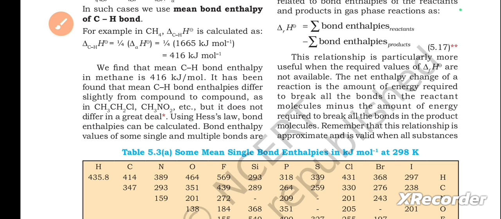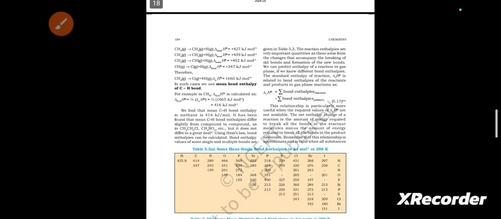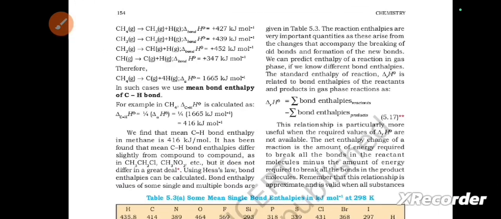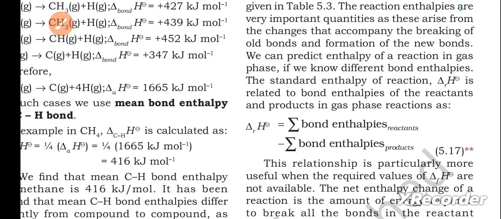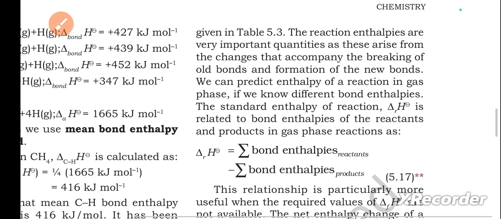Using Hess's law, bond enthalpies can be calculated. Bond enthalpy values of some single and multiple bonds are given in table 5.3. This table also I will show you. At the end of the audiobook also you can check it. The reaction enthalpies are very important quantities as these arise from the changes that accompany the breaking of old bonds and formation of the new bonds.